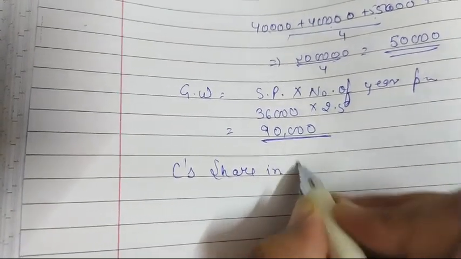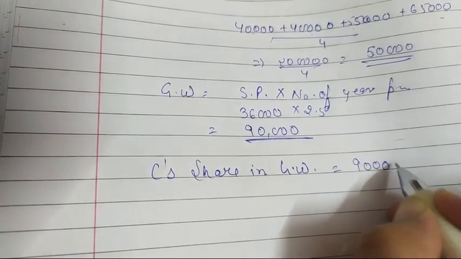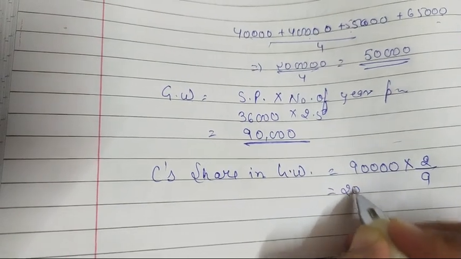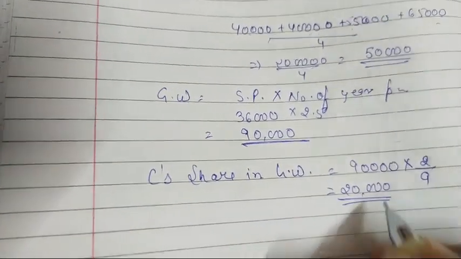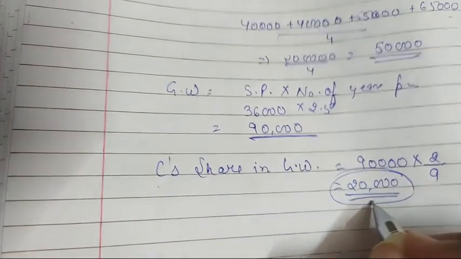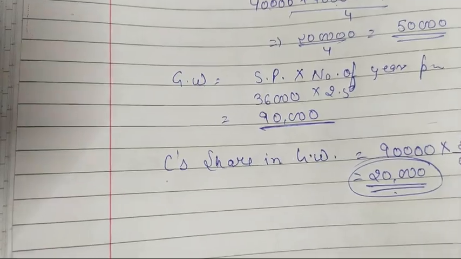C's share in goodwill: 90,000 multiplied by 2 by 9, and that will become 20,000. So we have calculated the goodwill of C, that is 20,000. Now we will make the entries.